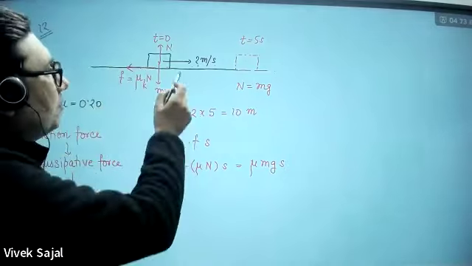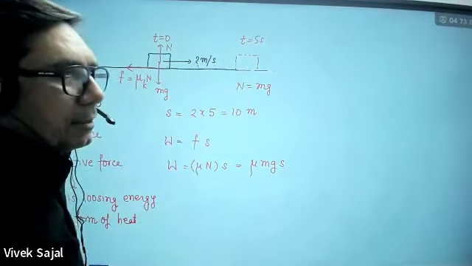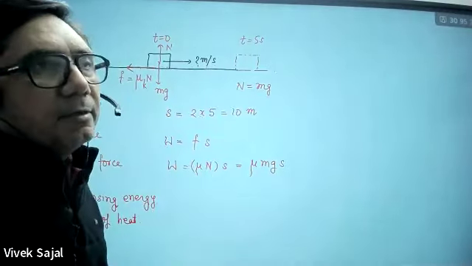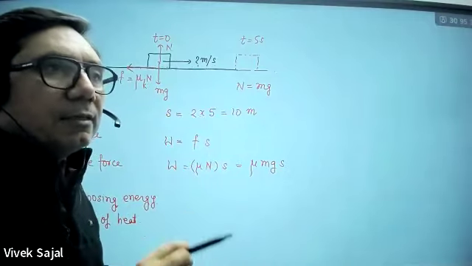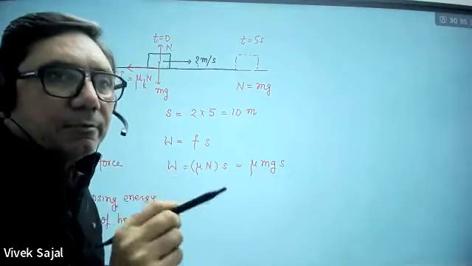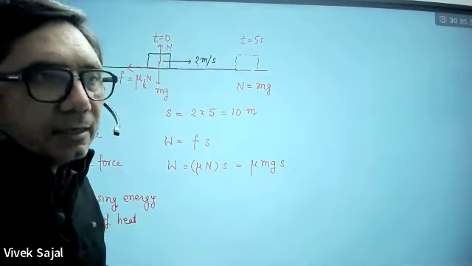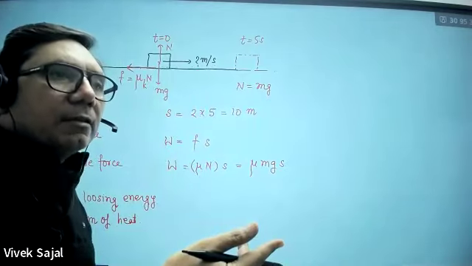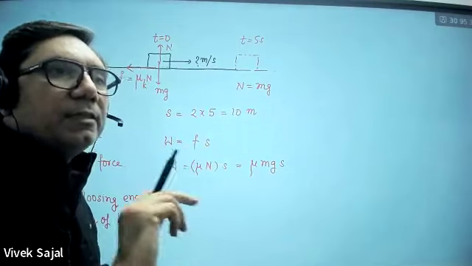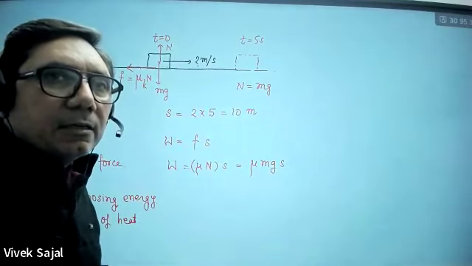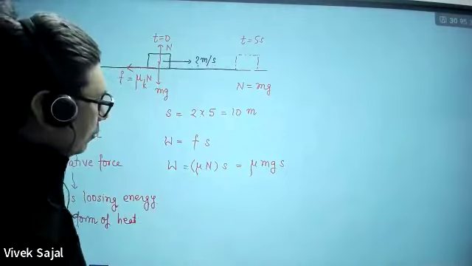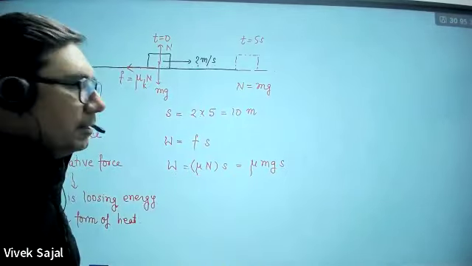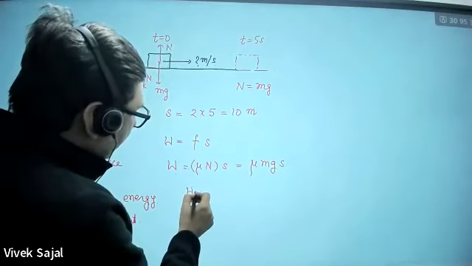But for that purpose you are doing the work, so that its constant speed can be maintained. So whatever work you are doing, exactly the same amount of heat energy the system is losing per second. In this duration, whatever work you have done, the same amount of heat energy is lost by the system. So whatever W you are calculating, that will actually be equal to the heat generated.